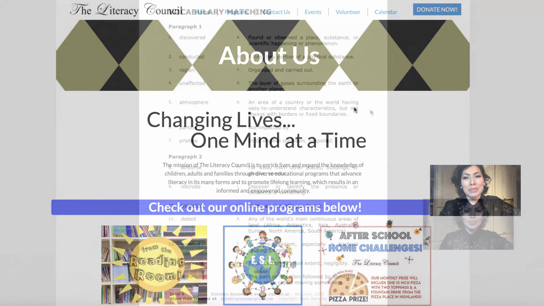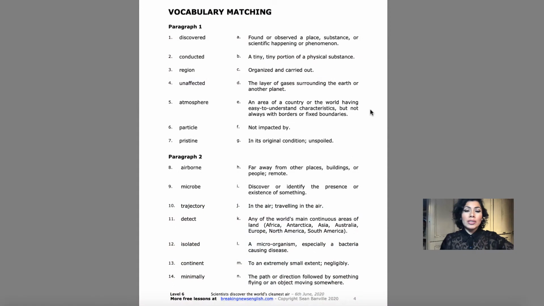Let's do our first exercise. We're going to go over the vocabulary for the lesson. We're going to do paragraph 1 and paragraph 2, as well as going over the definitions. In the next section, we're going to read the article, so look for the words that we're about to go over, and then afterwards, you can do the matching and then see how you did.